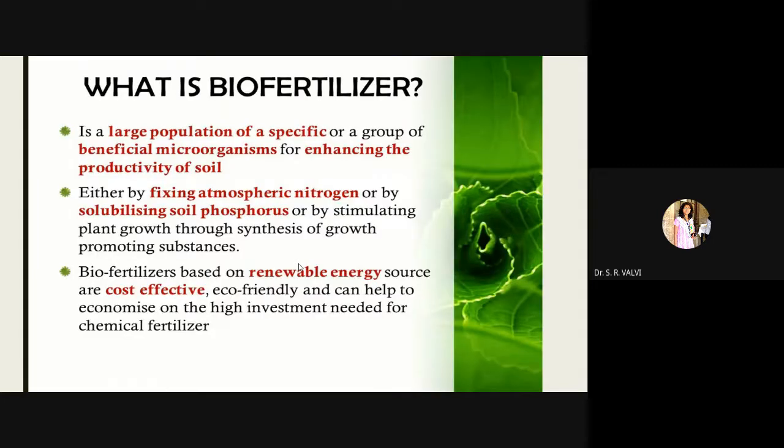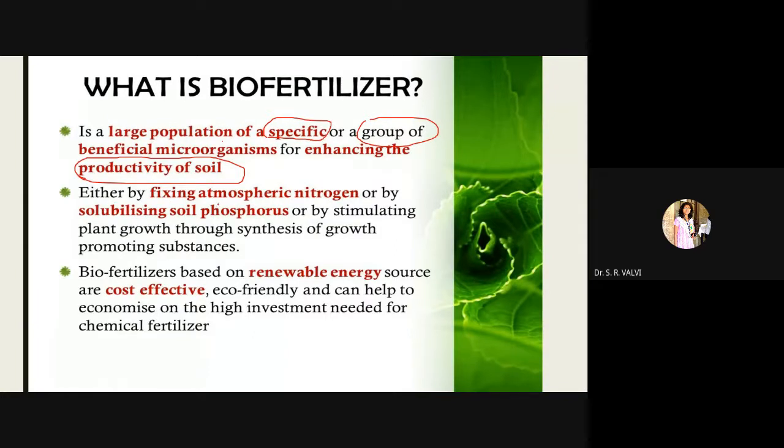So now what are biofertilizers? So see here, it's a large population of specific or group of beneficial microorganisms, right? So here it may be a specific microorganism or it may be a group of microorganisms, and which is going to enhance the productivity of soil. So this is called as what? Biofertilizer.